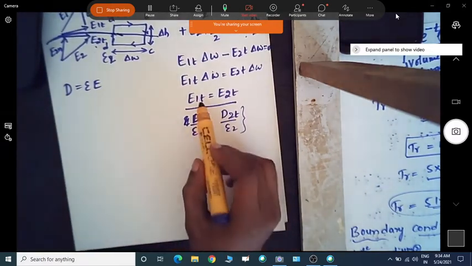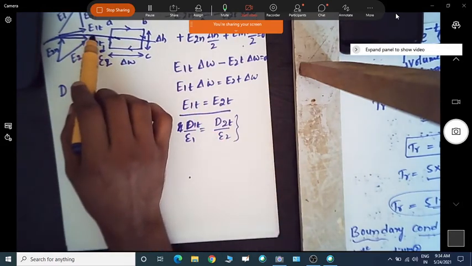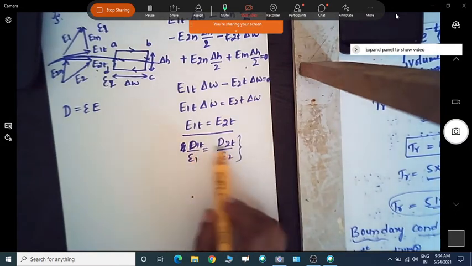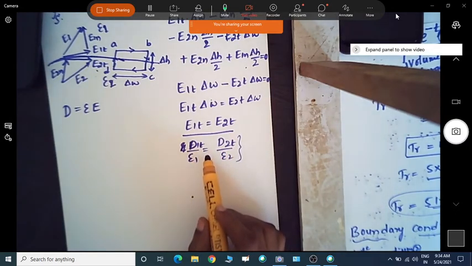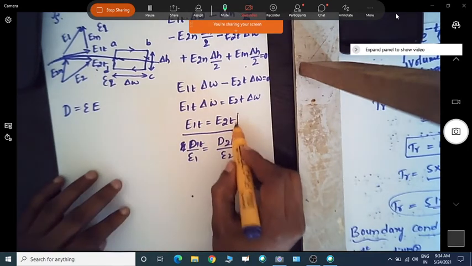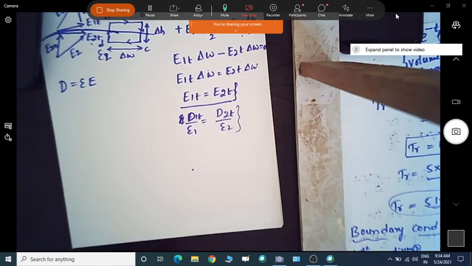So the tangential component of the electric field is continuous at the interface, while the flux density is discontinuous, or undergoes some change. So those are the two equations for the tangential component. Now we can see what actually happens to the normal component.